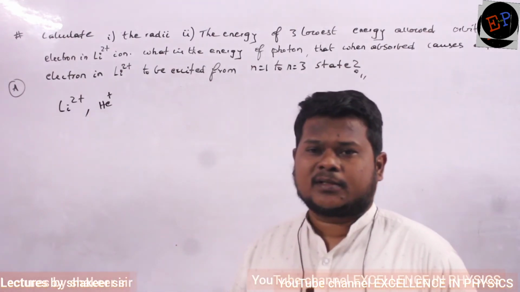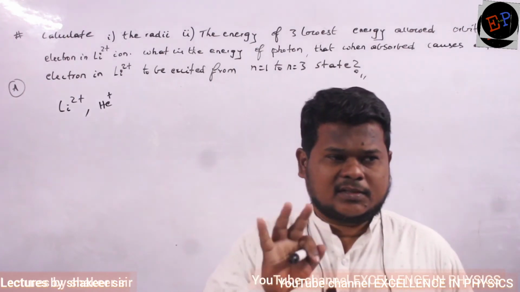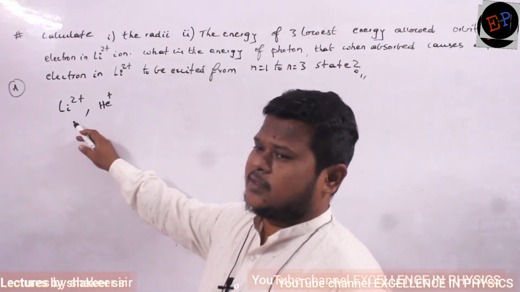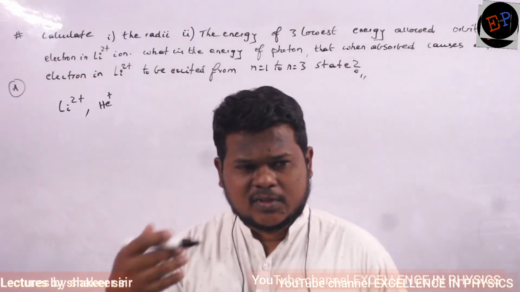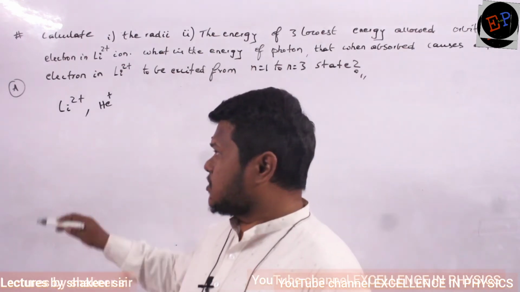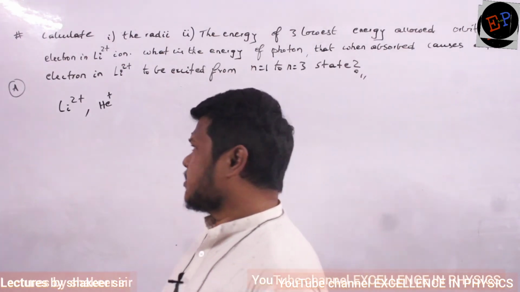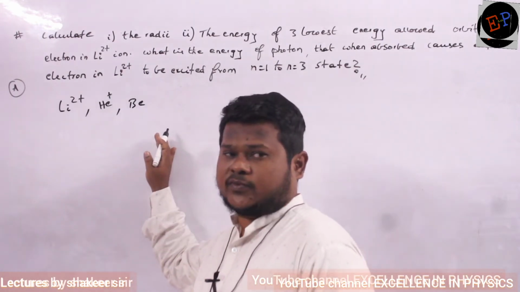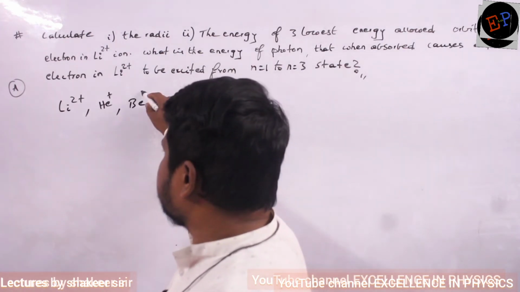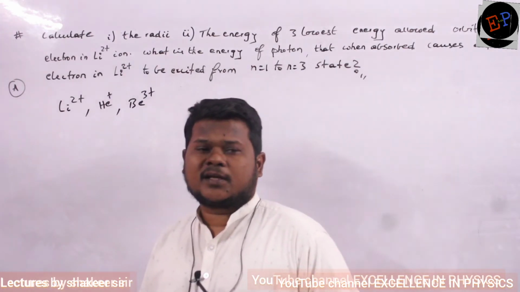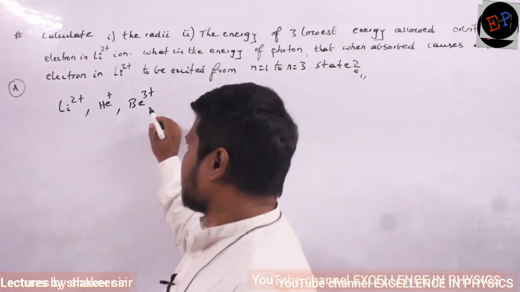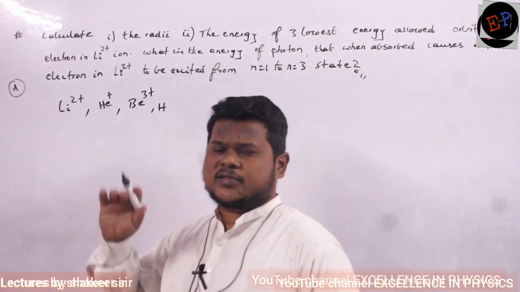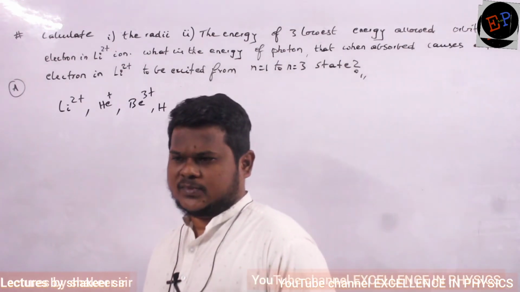And which is the next element? Lithium. Lithium atomic number 3. It means how many electrons are there? 3 electrons are there. 2 plus means you are removing 2 electrons. Now only 1 electron is present. So this is also a single electron species. Clear? Similarly, the next is beryllium, atomic number 4. From 4, if you remove 3 electrons, then again it will become a single electron species. So for hydrogen, helium plus, lithium 2 plus, beryllium 3 plus, you can use these equations of energy and radius. Are you able to understand now?